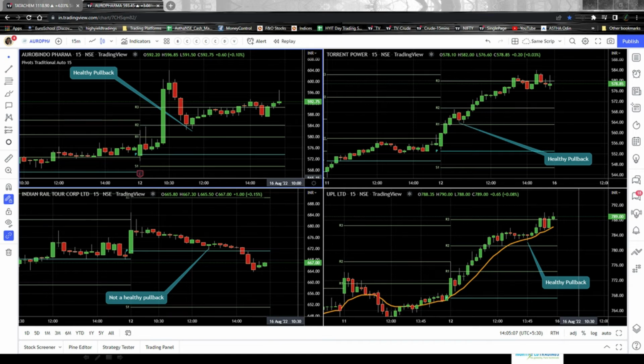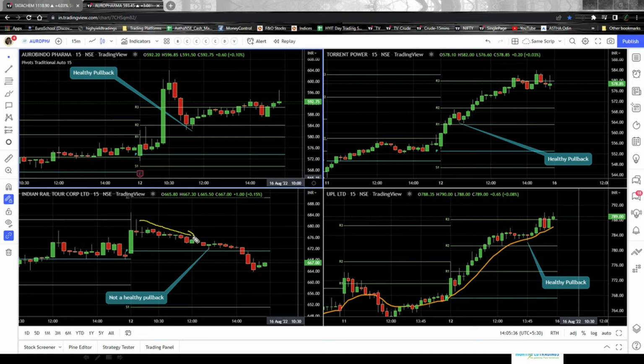Okay, now moving on to the next chart. Here, this will be an unhealthy pullback. Why? Because it zoomed up. The first candle of the day itself gave a huge move, around a 12 rupees or 13 rupees move. And here we are trading a 600 rupees script. So it was a 2% move in the first 15 minutes candle itself. Okay. And then it kept retracing. It kept falling.